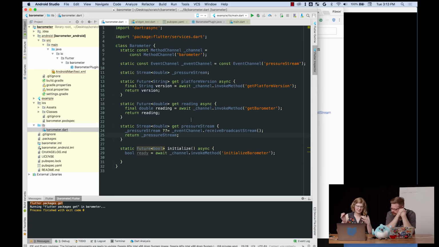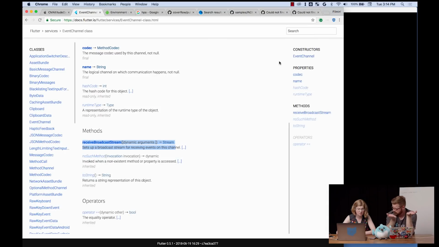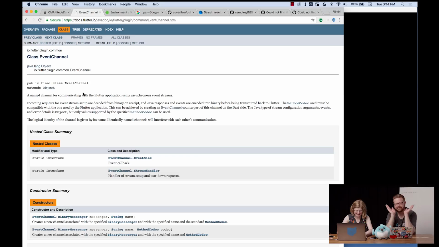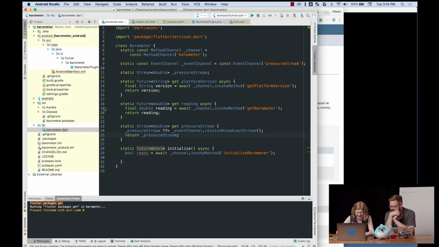Okay, so now we've got all our Dart stuff. Do we want to delve into the Java? On the Java side, we have method channels on both sides. So we would need event channels on both sides too, right? Yes. All right. So I think you clicked on. Oh my gosh, it's Java! We'll find our way eventually. Yeah, let's do a little bit of that. You should keep going.